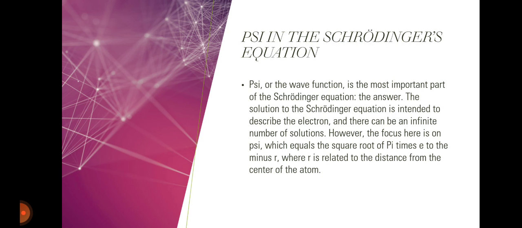PSI in the Schrodinger equation. PSI, or the wave function, is the most important part of the Schrodinger equation. The answer: the solution to the Schrodinger equation is intended to describe the electron, and there can be an infinite number of solutions. However, the focus here is on PSI, which equals the square root of pi times e to the minus r, where r is related to the distance from the center of the atom.